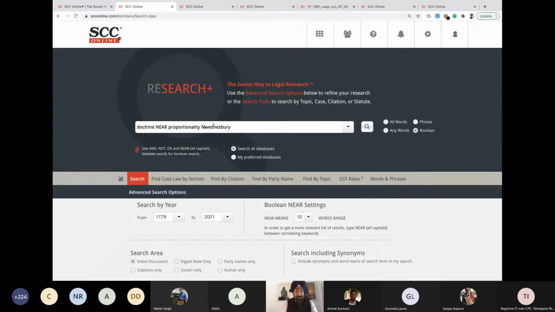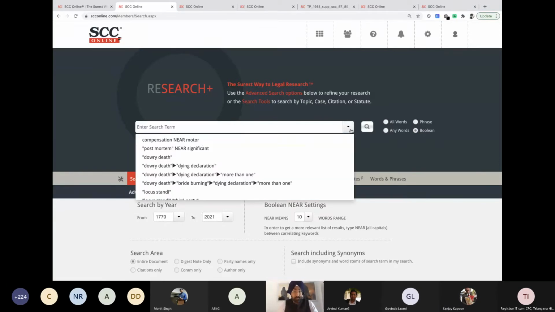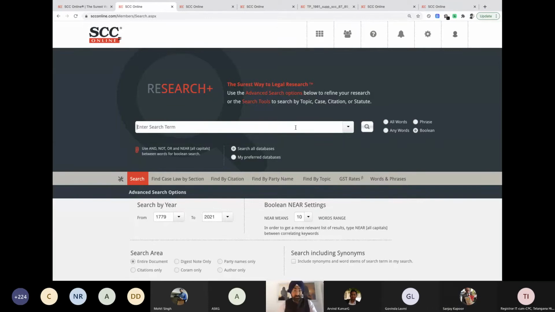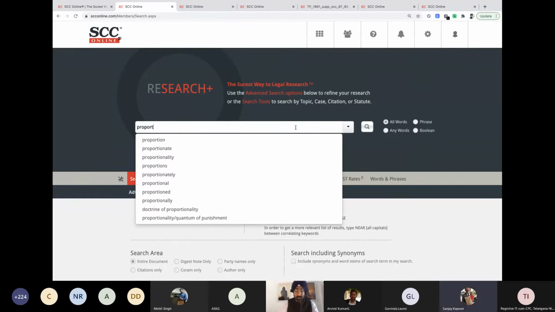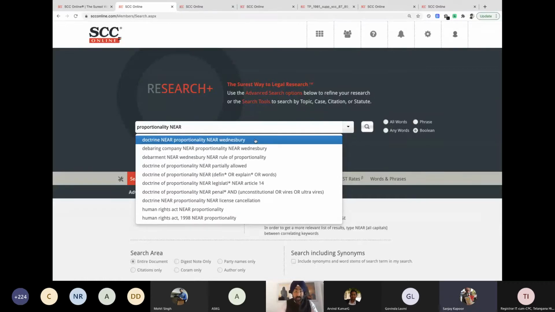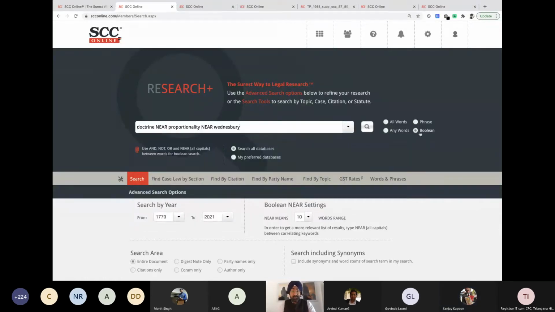So let me, there we are, and start search. Achha, one small thing. If you pick up something from the drop down, the Boolean will not get activated. So you have to make sure of that. What was that? Doctrine of proportionality, near. This was the one. Now, if I click on this, by default, it does not click. So you have to make sure, otherwise when you write near in between, it does click on Boolean by default. But just have a look at it once. This should be important whenever I write the word near. And I'll start search.